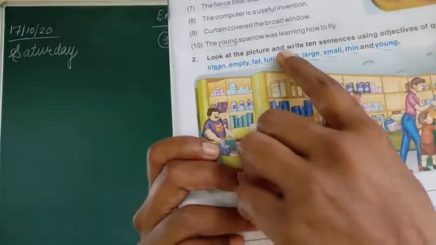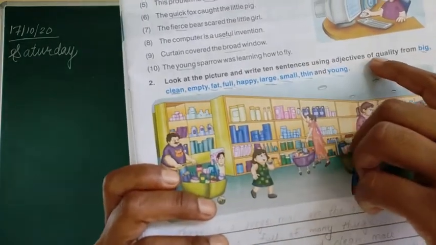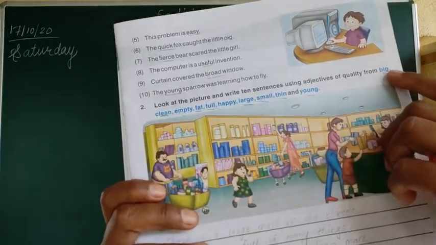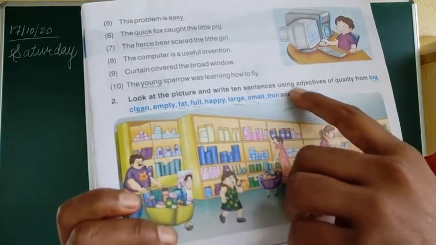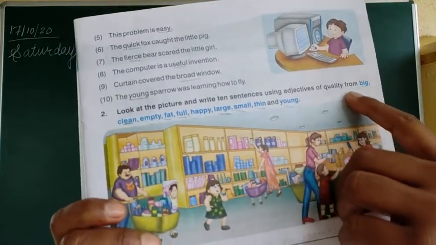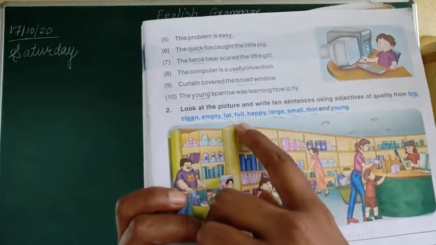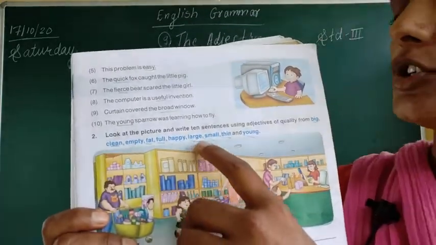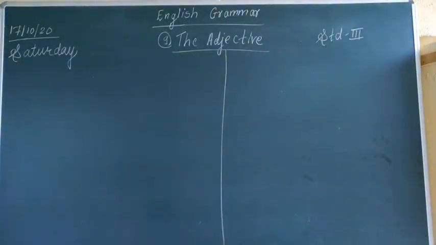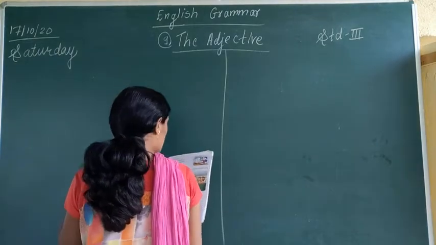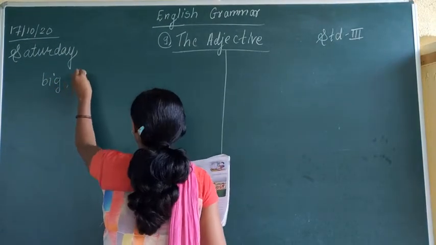Look at the picture and write 10 sentences using adjectives of quality from, okay? It is told to write 10 sentences using adjectives of quality from big, clean, empty, fat, full, happy, large, small, thin and young. What we have to do? We have to write down these adjectives in sentences.